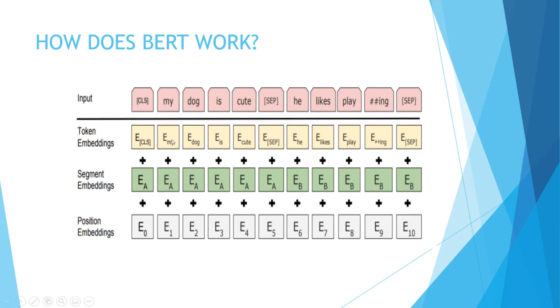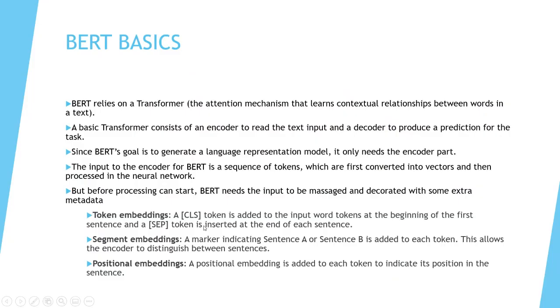"My dog is cute" belongs to the first segment; after the separator, the next part belongs to the next segment. And then also position embedding: at what position of the sentence these embeddings fall. CLS is the zeroth position, my is the first, and so on. This is nothing but the token embeddings we are talking of.